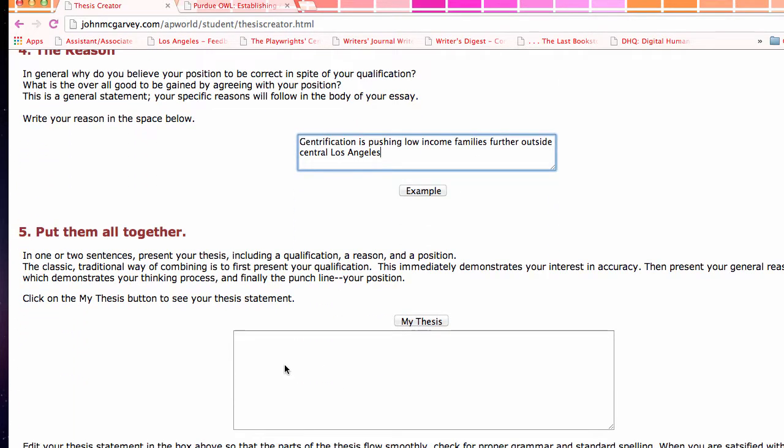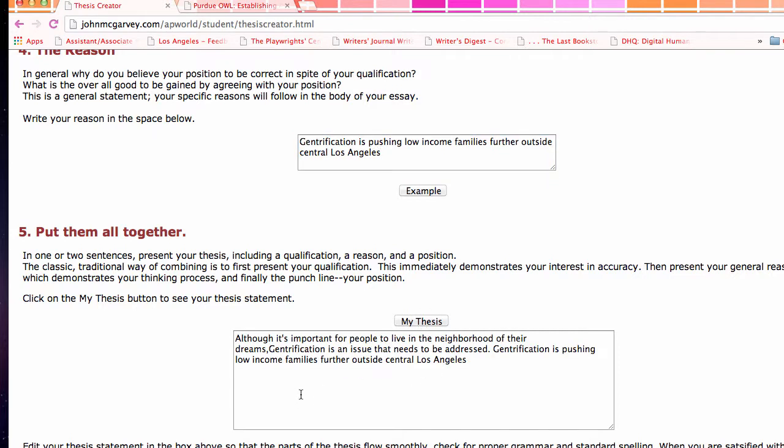Okay. And then basically you're going to put all these together into one sentence. Now, what's going to happen here is I'm going to click on my thesis and it's going to put it together, but it's going to need to be changed. But this is okay, I accept that. So although it's important for people to live in the neighborhood of their dreams, gentrification is an issue that needs to be addressed because it is pushing low-income families further outside central Los Angeles.